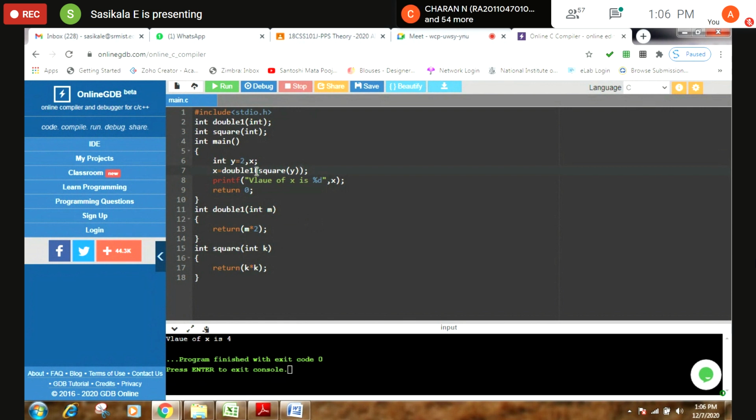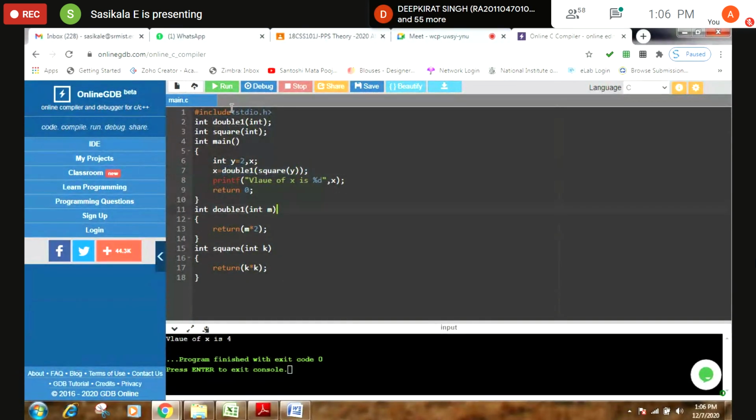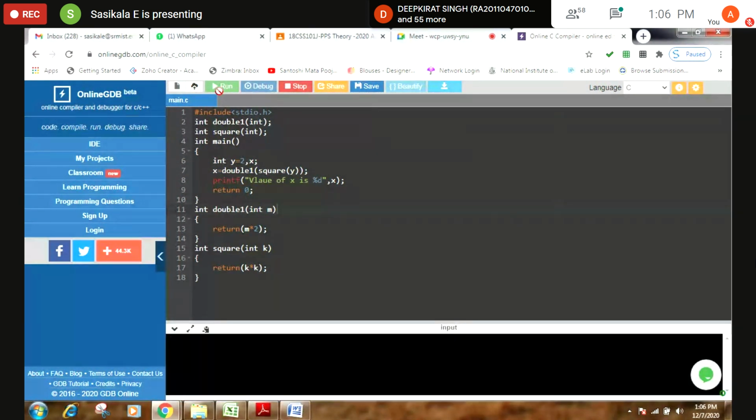We simply passed the variable y. But here in this case, instead of passing the variable, you are passing the function itself. So this square is nothing but a function. You are passing this function as an argument to this function double1. So when you execute it, you will get the value of x as 8.